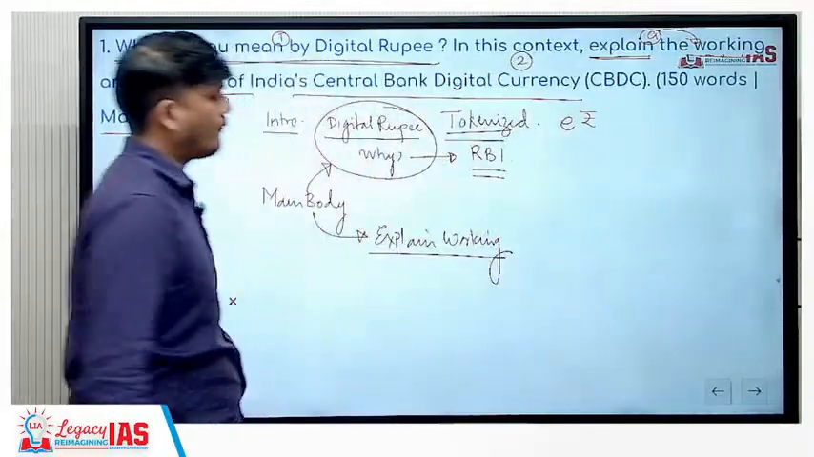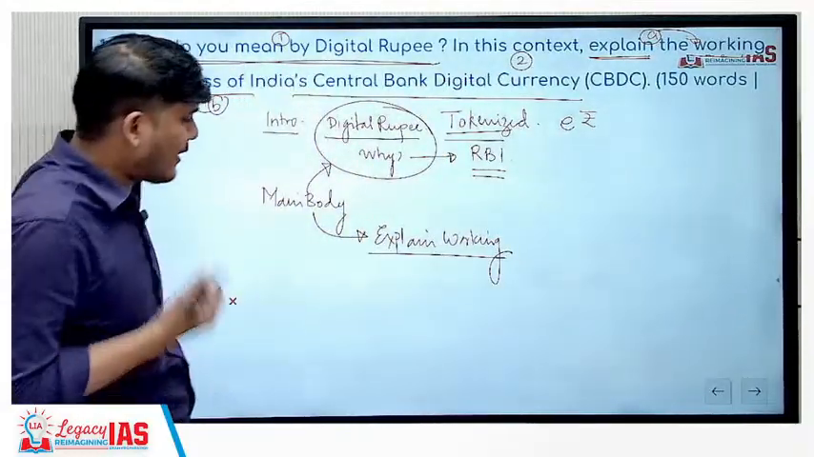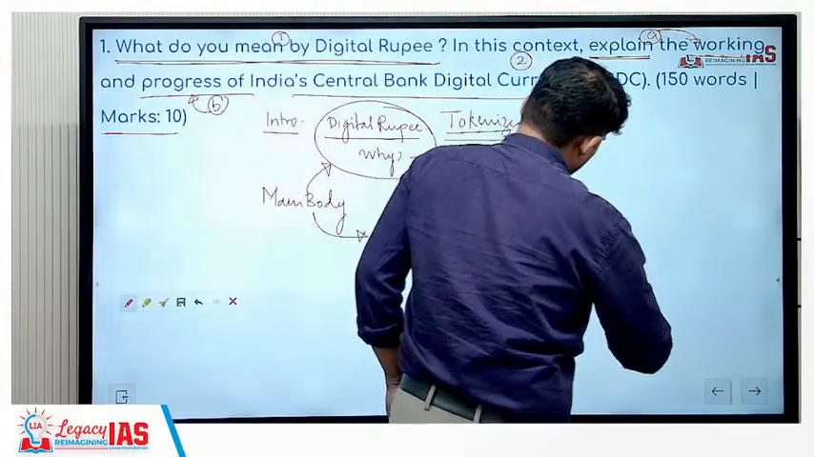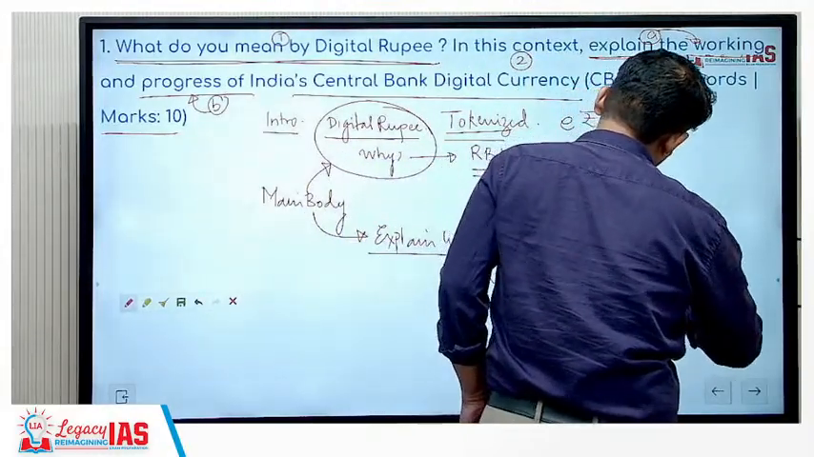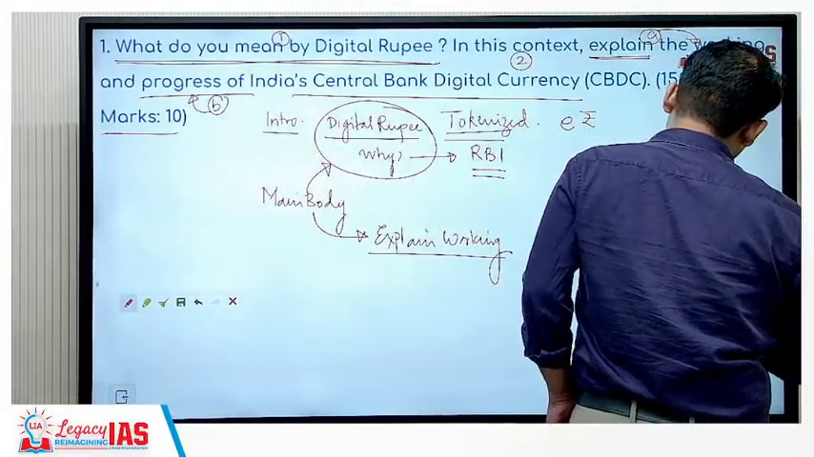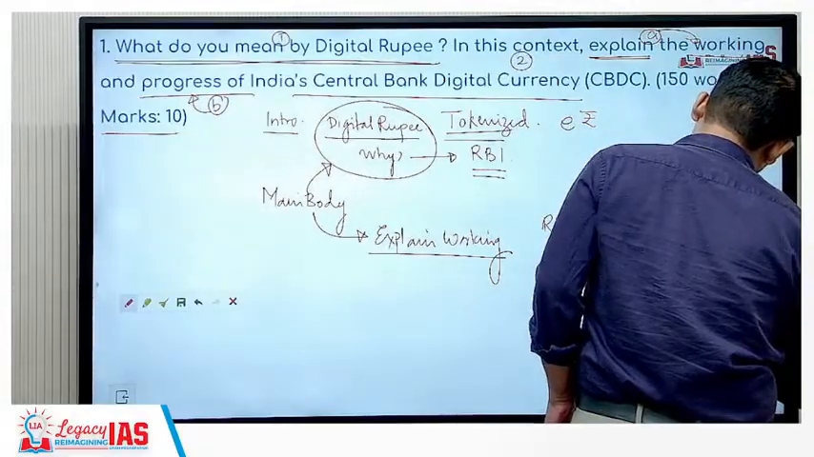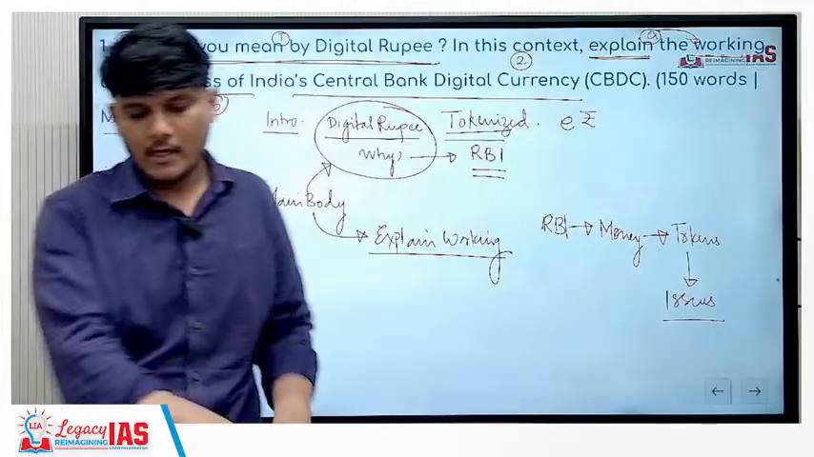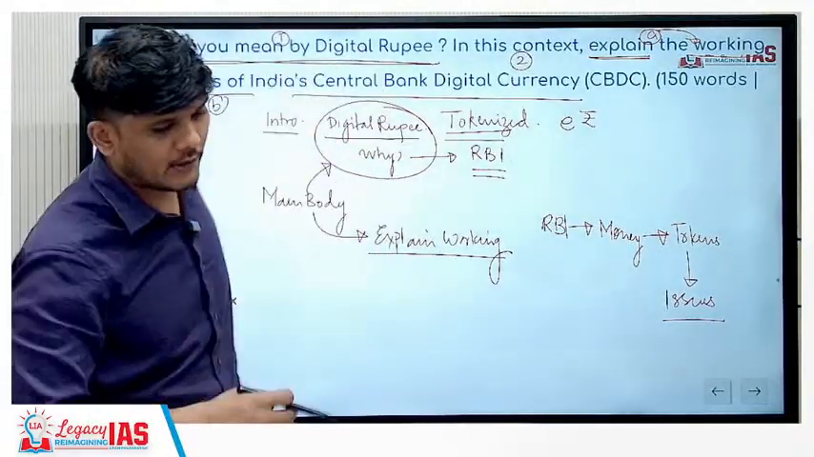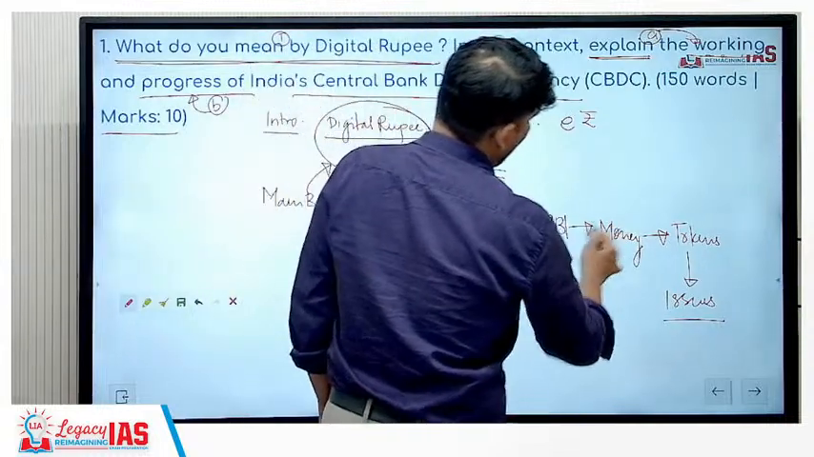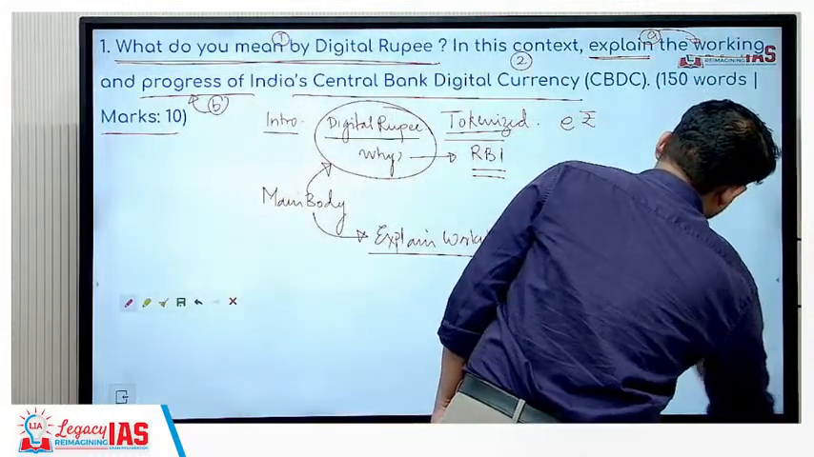This is very important for you to know. You have to explain the working. Now, what is the working over here? See, RBI converts the money into various tokens and then issues the tokens, which then come in the market. RBI basically converts the cash into tokens. Okay, right? And then that token is basically issued.